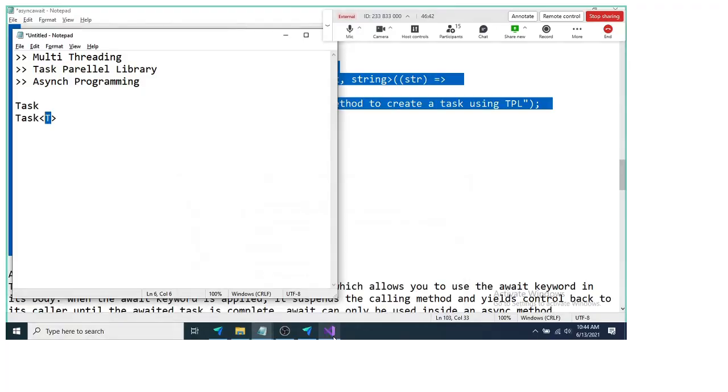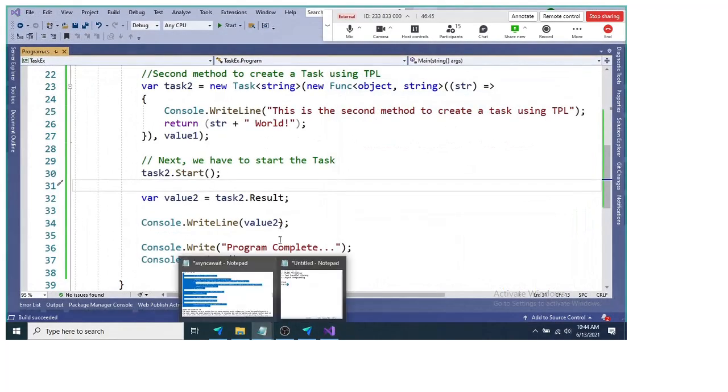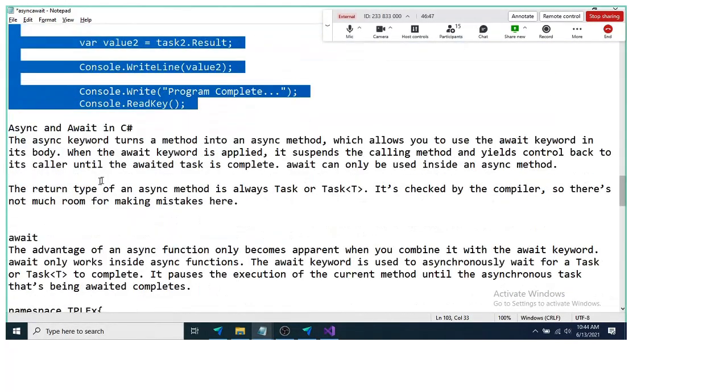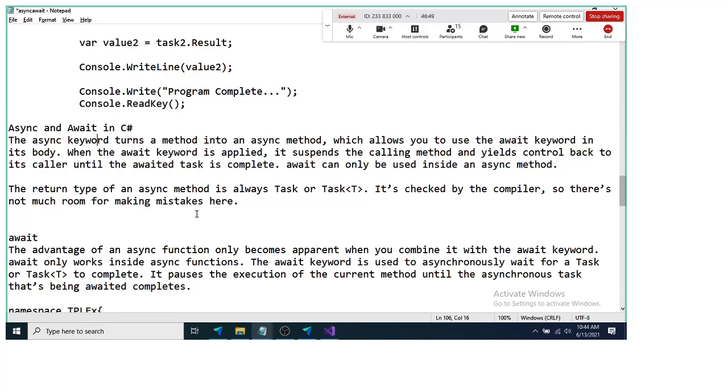Now let us go further and try to understand async and await. We don't want to go into detail of the task, but we should have a basic idea of the task to understand async and await in C#. The async keyword turns a method into an asynchronous method. When you define any method or function in C# using the async keyword, it will convert that particular method to an asynchronous method.